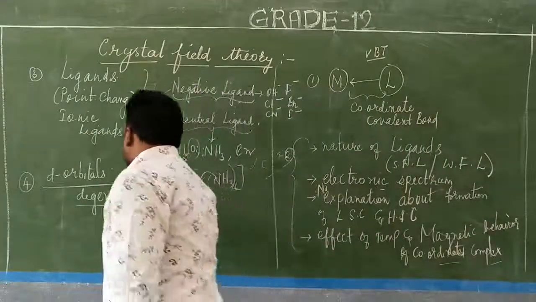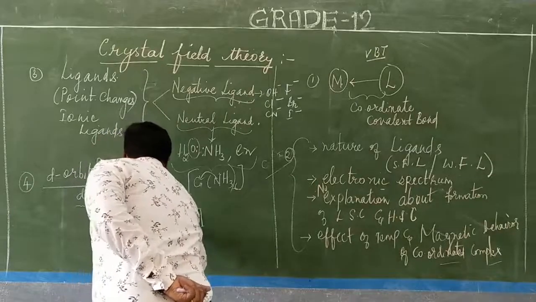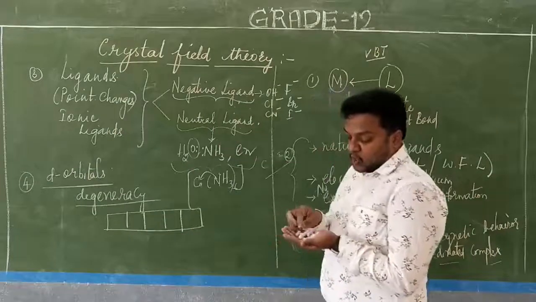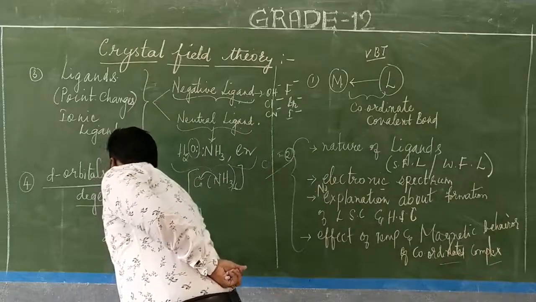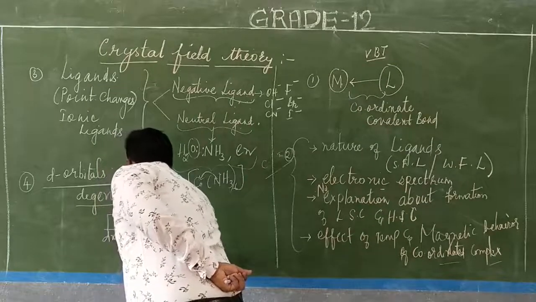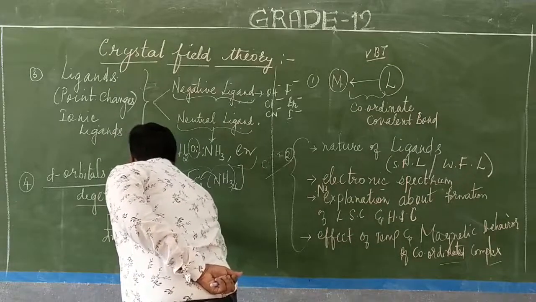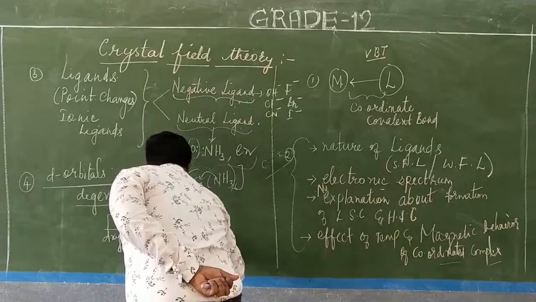What are those d orbitals? How many d orbitals are there? Totally 1, 2, 3, 4, 5 d orbitals are present. So we have dxy, dyz, dzx, dx square minus y square, and dz square.